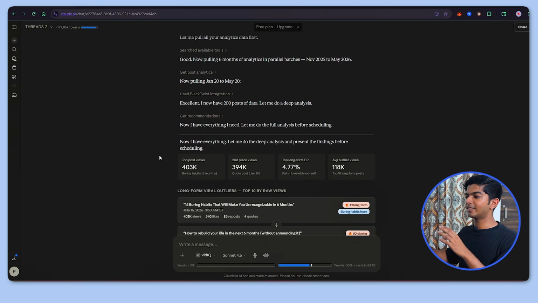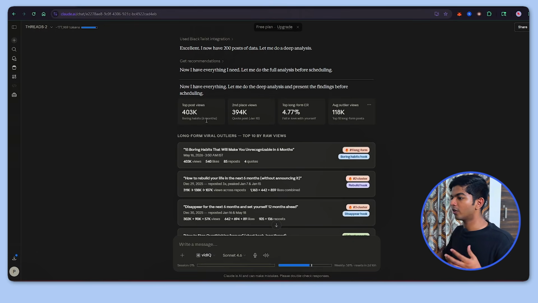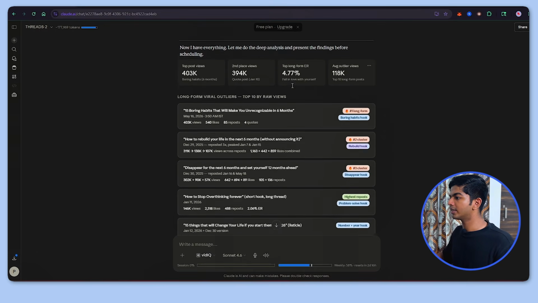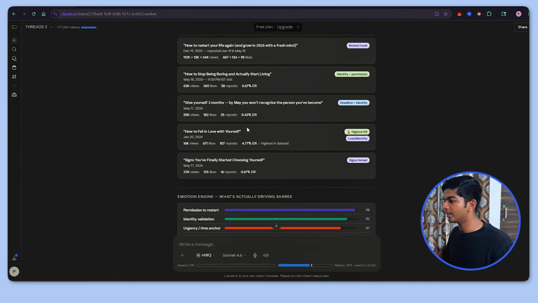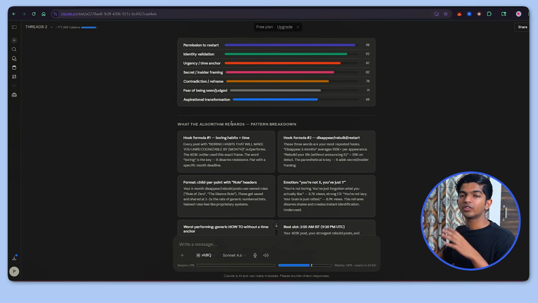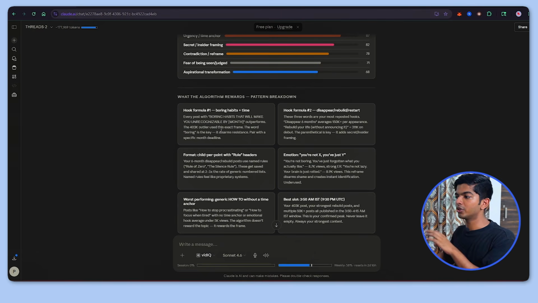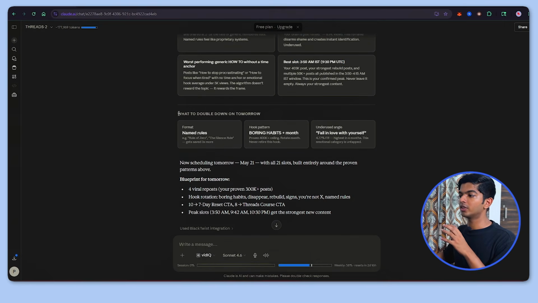So as you can see, it has fully generated the report. Here you can see that the top post got 400,000 views, second place, top engagement, and here are the viral posts that it listed. Here you can also see the emotion that it triggered in the viewers, and that is what made it viral. And it has also reverse engineered the top post, so you can see the hook formulas and the emotion, and it also gives us the best time slot to post. It also mentioned what post formats to double down on. So we're going to use all of this information to create the posts.